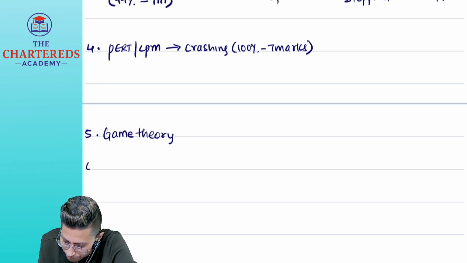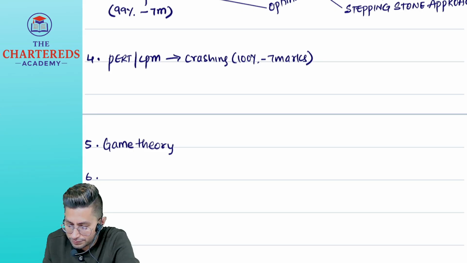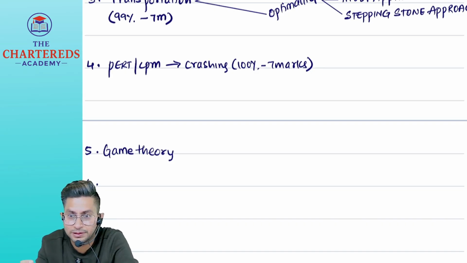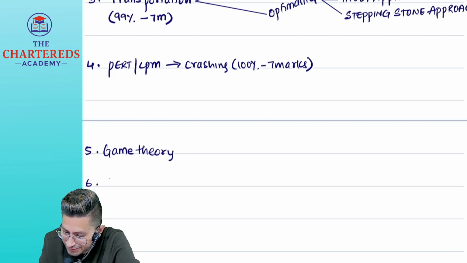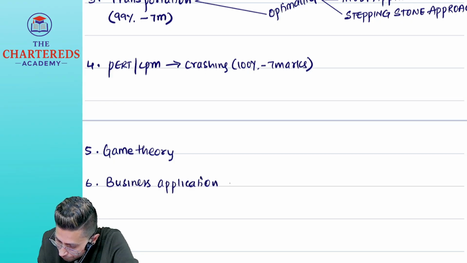Then we have the sixth chapter. Tell me the chapter names in your inter. Which one? Business applications of maxima minima. Business application of maxima minima.